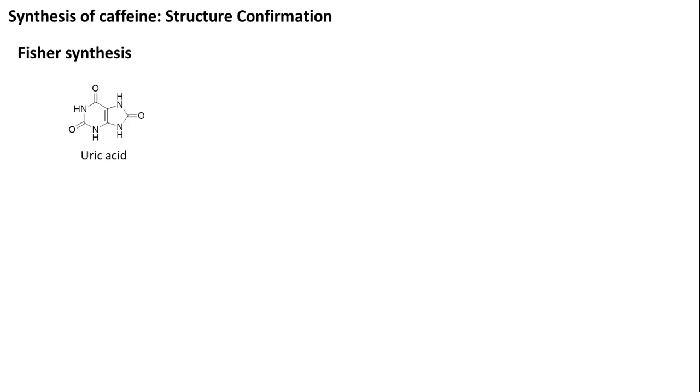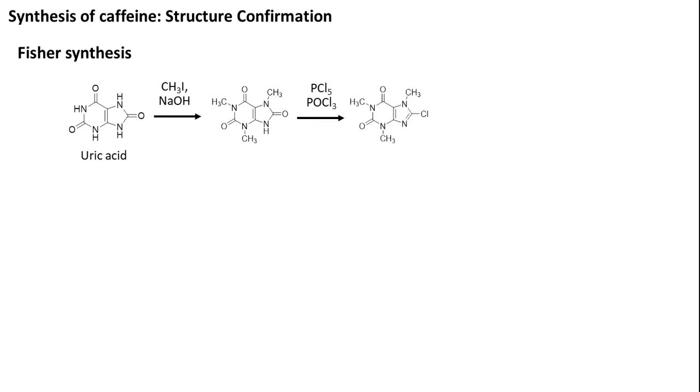In case of Fischer synthesis, the synthesis starts with a known compound, that is uric acid, a natural product available. So this uric acid is methylated to obtain trimethyl uric acid. And now we treat this one with POCl3, PCl5, a chlorinating reagent, where whenever we have a double bond O which is enolizable, upon enolization we have here an OH group. That OH group will be replaced by a chlorine from the PCl5, POCl3 reagent.